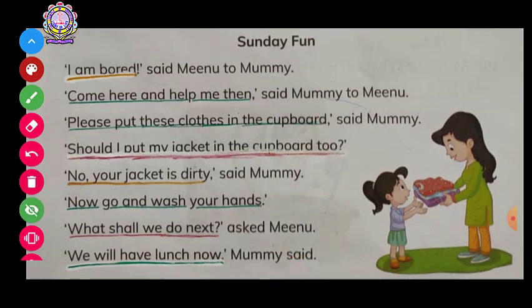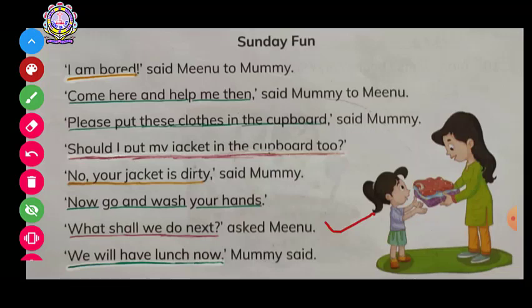Now what shall we do next? The word what is there, and the question mark is there. Yes, it's a question, so it is in red color. We will have lunch now. Okay, now please try to understand this sentence.